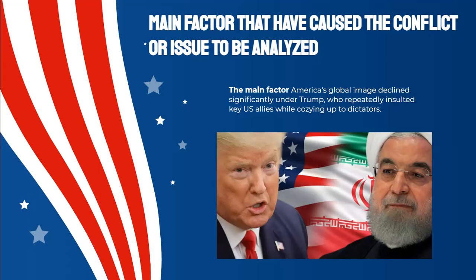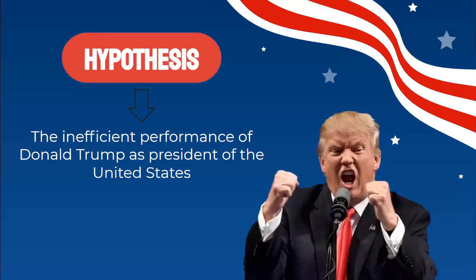Also, his involvement in different cases inside of the administrative, judicial, and legislative powers went against some of the most important norms and rules of their own constitution. As a group, we have the following hypothesis: the inefficient performance of Trump as President of the United States. Donald Trump's brand in the United States spreads through various environments. Once his mandate began, the country not only had to deal with a person who defied the rules, for which he was accused twice, but also with an unconventional government approach that included major changes at home and abroad.